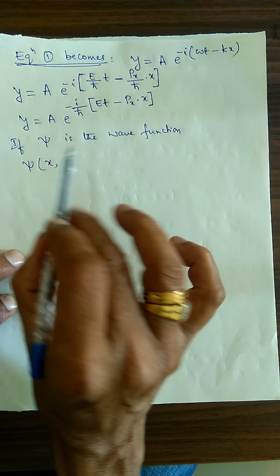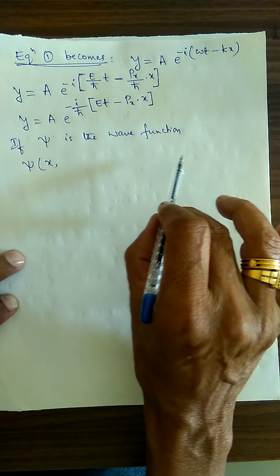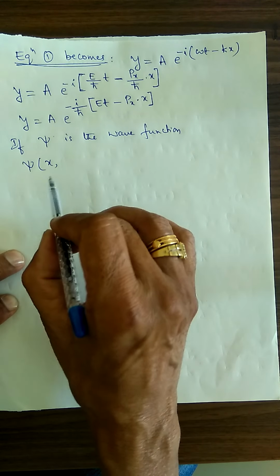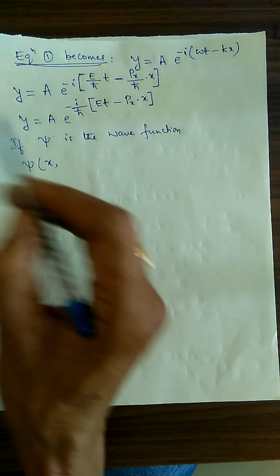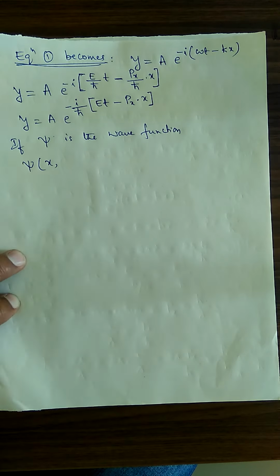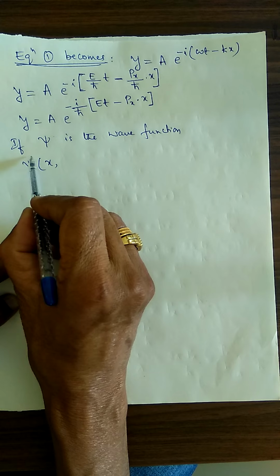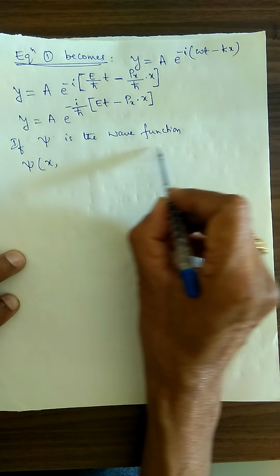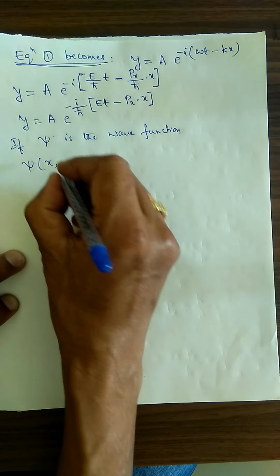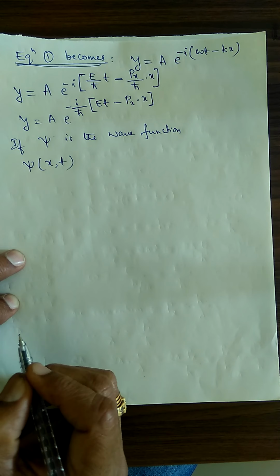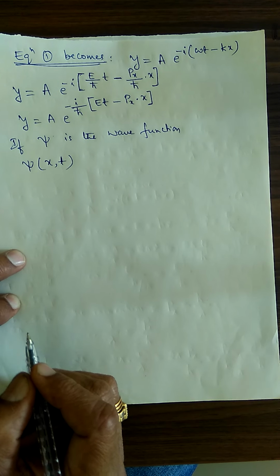At the end, I will take up the wave moving along the x-axis, y-axis and z-axis as a three-dimensional wave. But now I will consider the wave moving along the x-axis only. So therefore, x comma t. Variables are x and time.